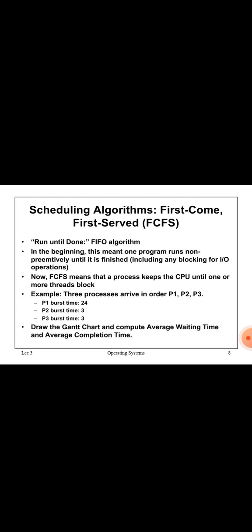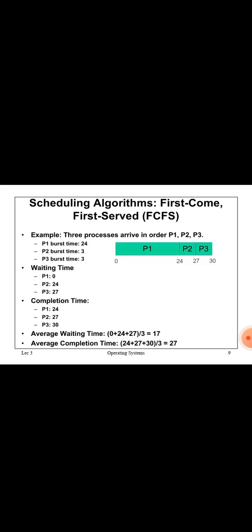For example, P1, P2, P3 are three processes available in a CPU. P1 burst time is 24, P2 burst time is 3 and P3 burst time is also 3. We want to draw the Gantt chart and compute the waiting time and the average completion time. First P1 enters and finishes the process, the second is P2, and the last is P3. This is the example problem.